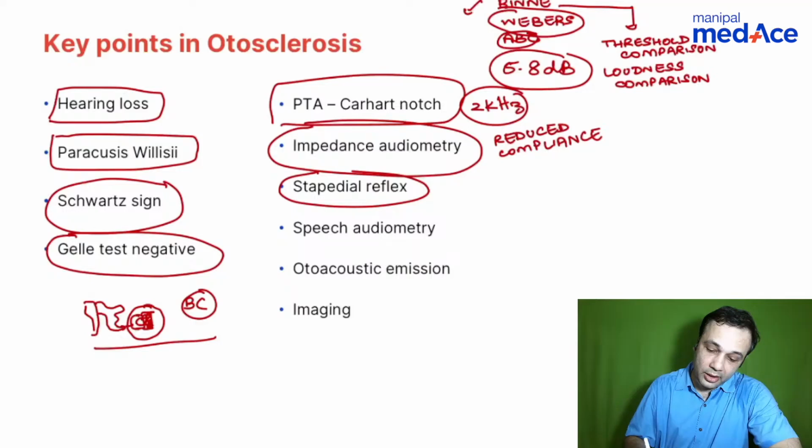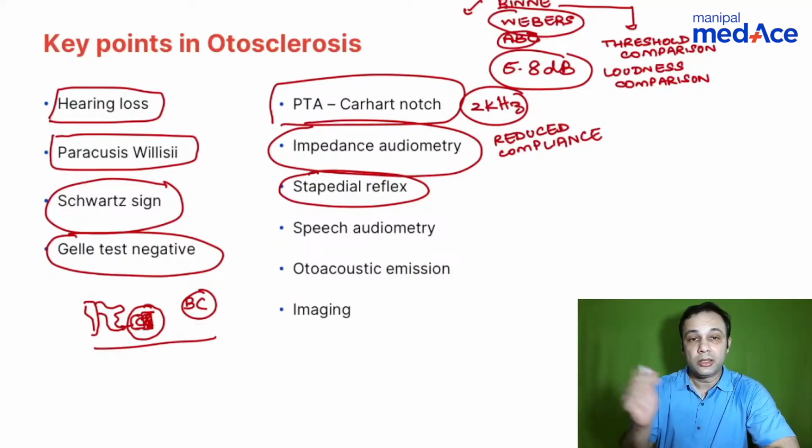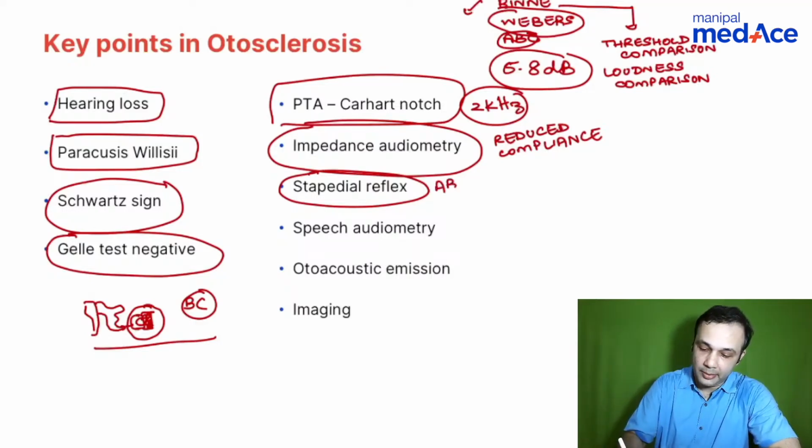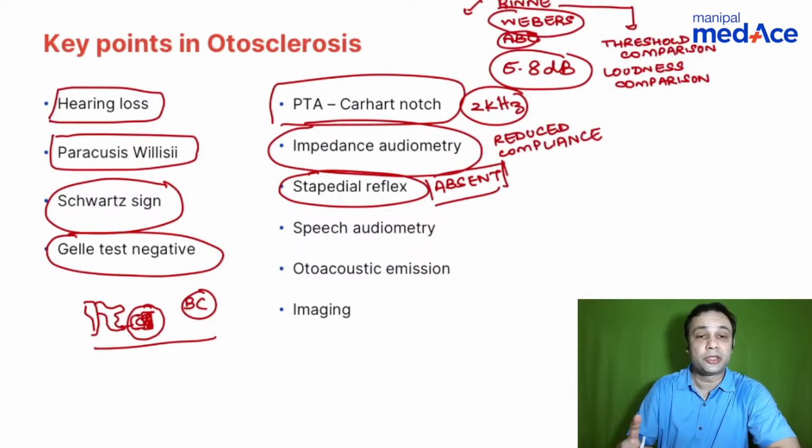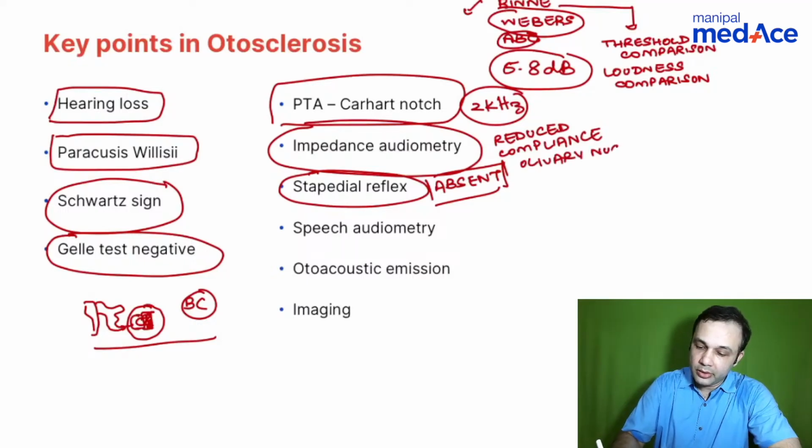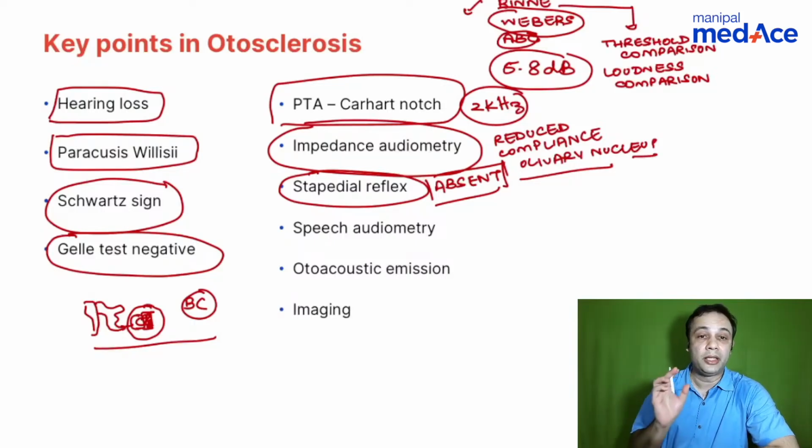You see a stapedial reflex. Initially, it will be present. Later on, the stapedial reflex will be absent. So remember, what is the reflex center for stapedial reflex? It is the olivary nucleus. So superior olivary nucleus is the reflex center for stapedial reflex.